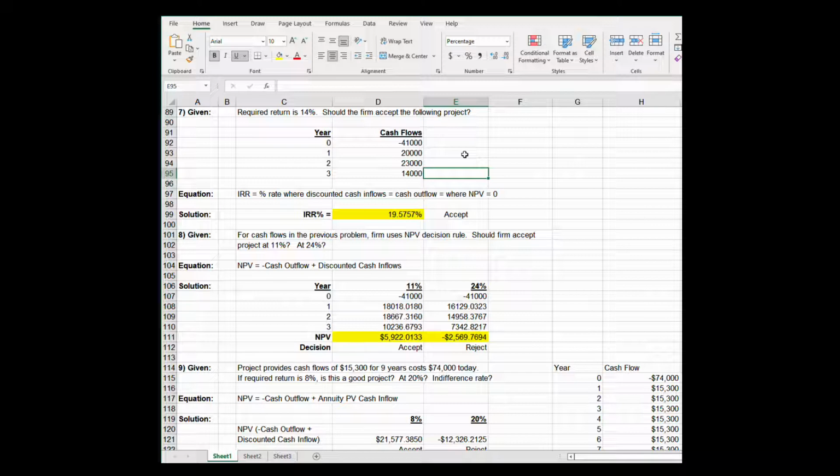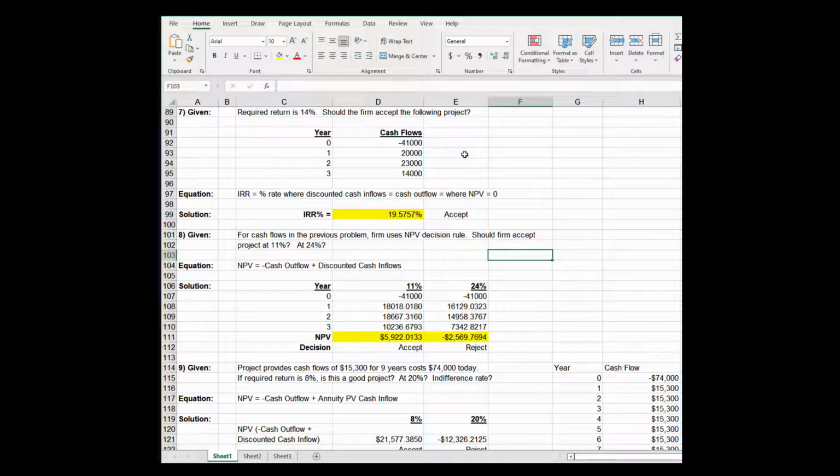Does your project jump over? The equation is, what is the rate that makes my discounted cash inflows equal to my cash outflow, or where the NPV of the project is 0. And you can simply type in this advanced formula, equal IRR, left paren, D92 colon D95, right paren, and you get an internal rate of return of 19.5757%. That does jump indeed over the hurdle inside the company of 14%, and so you will get an acceptance of your project and you will receive the $41,000.